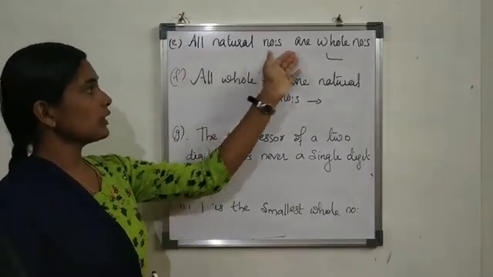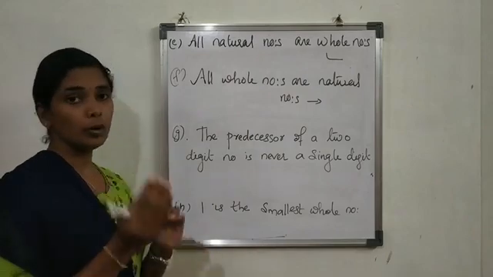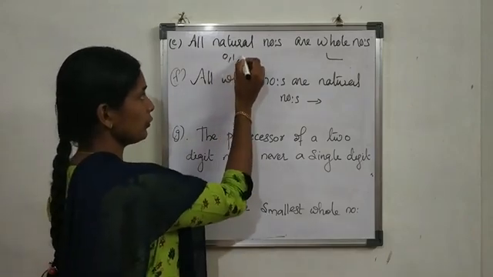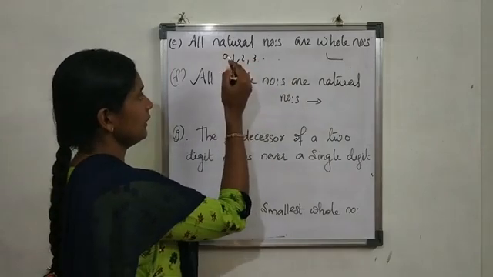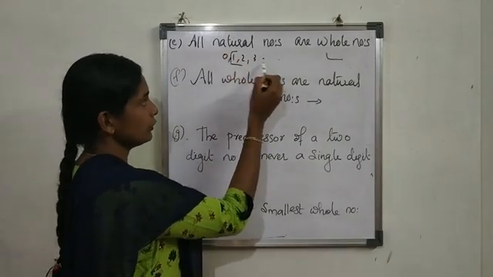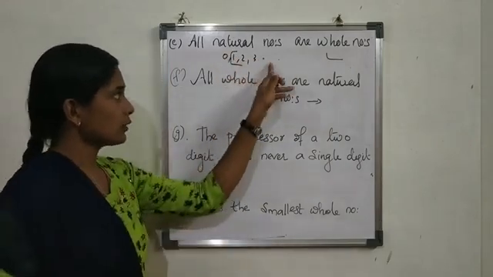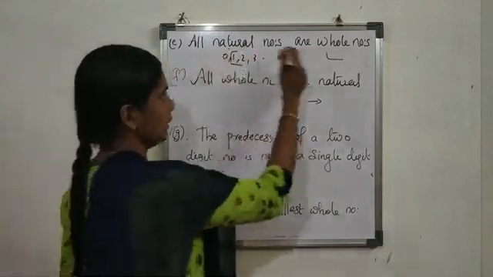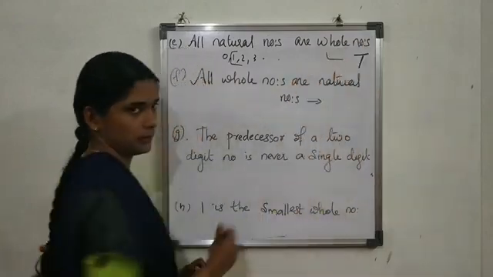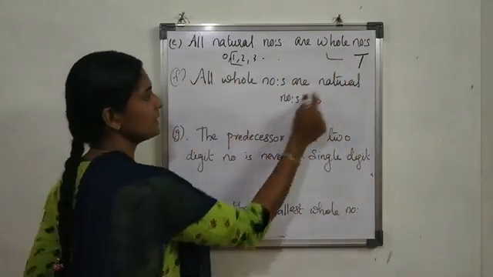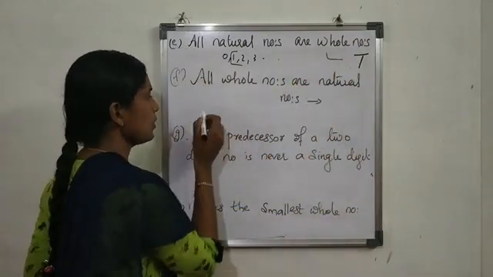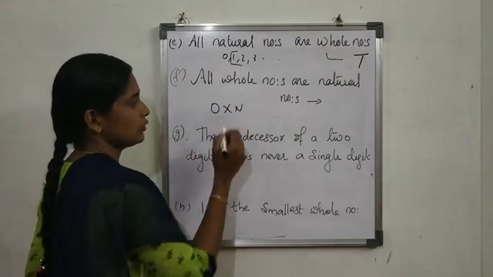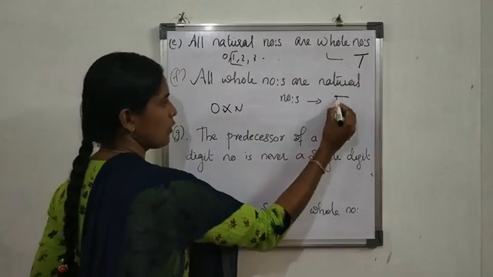All natural numbers are whole numbers. Whole numbers are 0, 1, 2, 3, etc., and natural numbers start from 1, 2, 3, etc. That means all the natural numbers are included in the whole number set. Here, all whole numbers are natural numbers? 0 is a whole number, but 0 is not a natural number. Therefore, this is false.